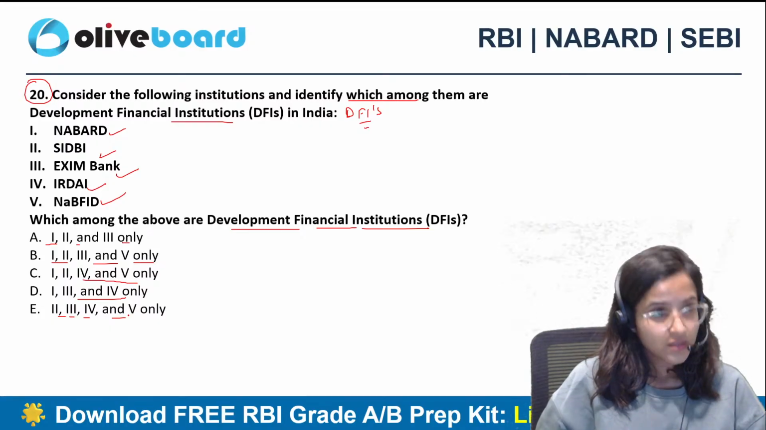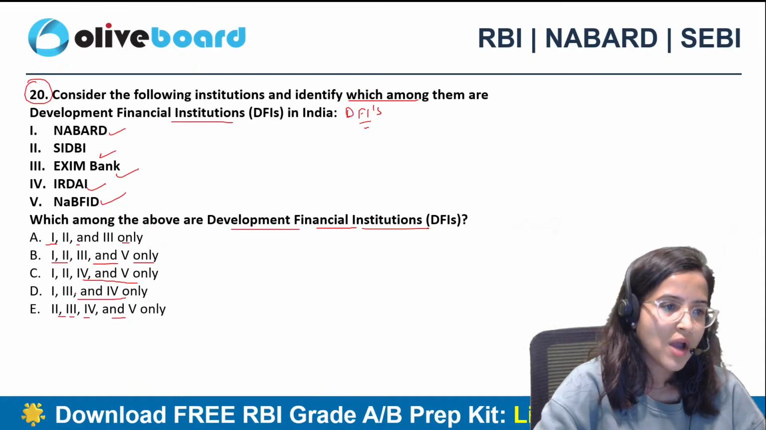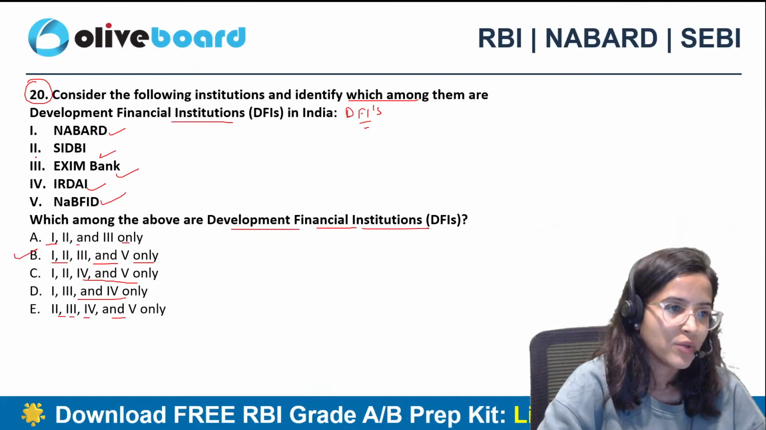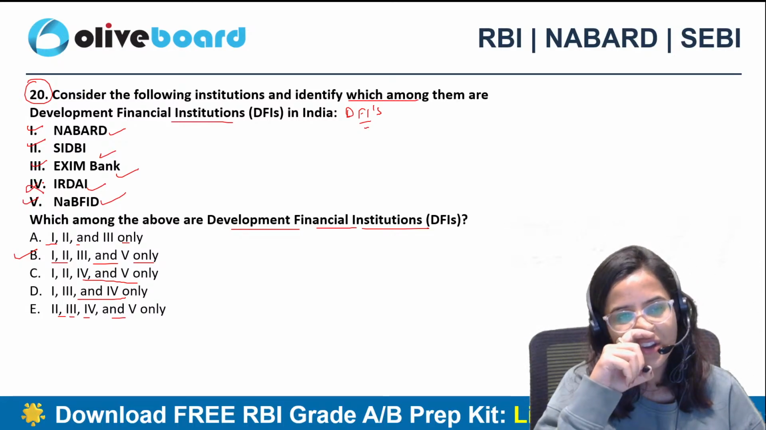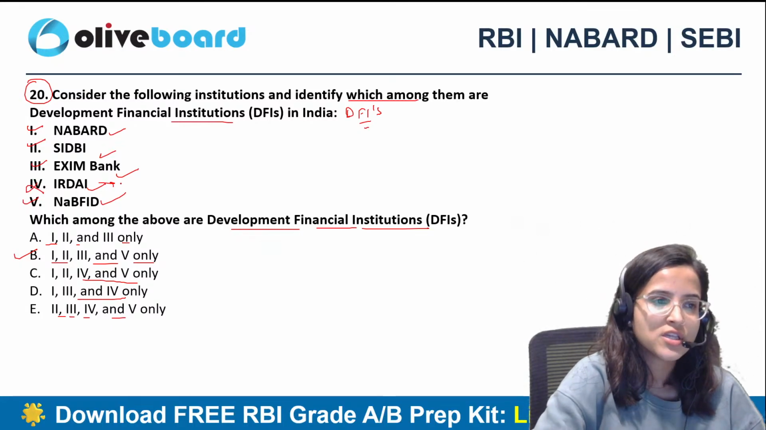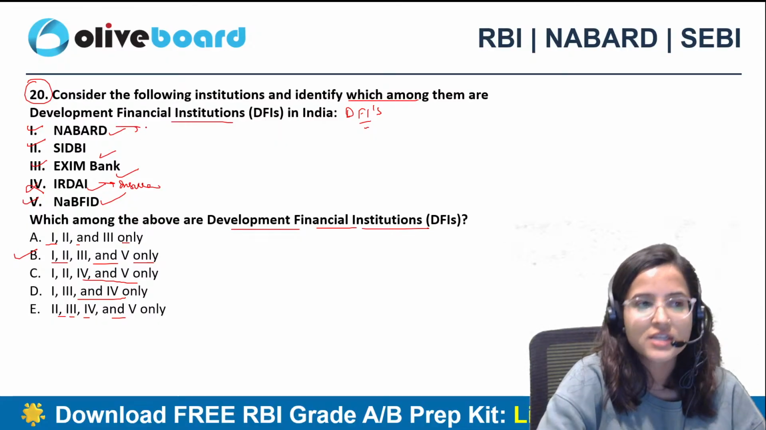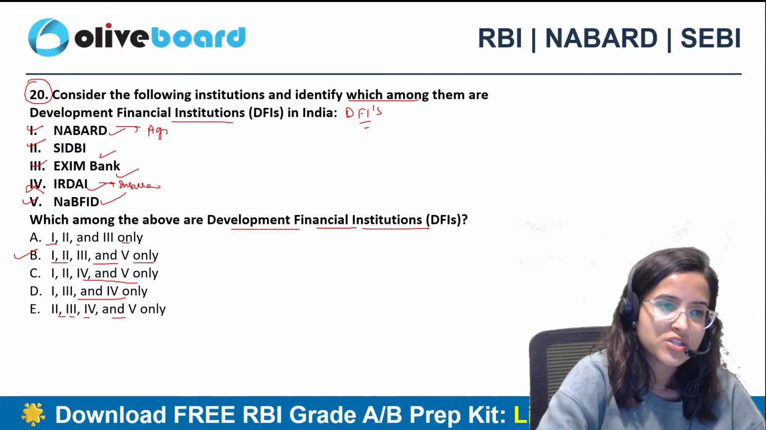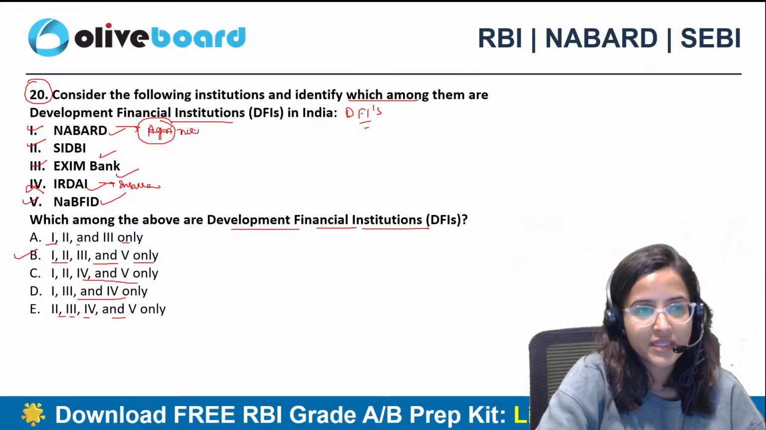20B. Adi saying A. The correct answer is B. 1, 2, 3, and 5 only. 1, 2, 3, and 5 only. IRDAI is a regulatory organization है ना, which regulates the insurance sector. NABARD is a refinancing agency, एक डेवलपमेंट फाइनेंशियल इंस्टीट्यूशन है जो एग्रीकल्चर सेक्टर के डेवलपमेंट के लिए लोन्स देता है ना, रूरल और you can say रूरल सेक्टर के लिए.